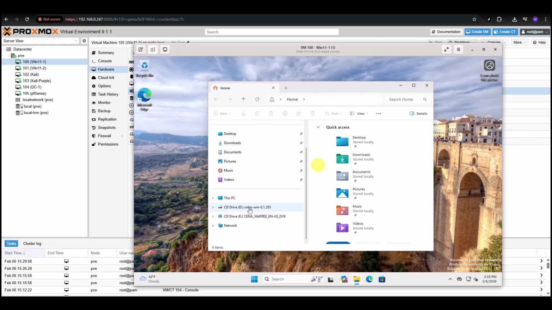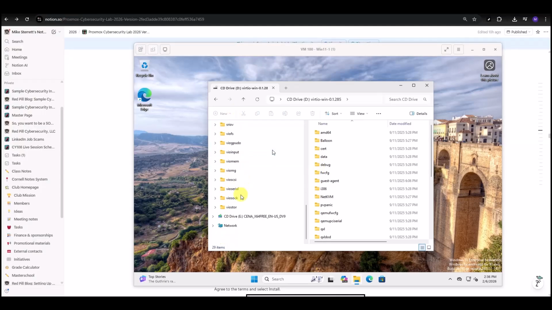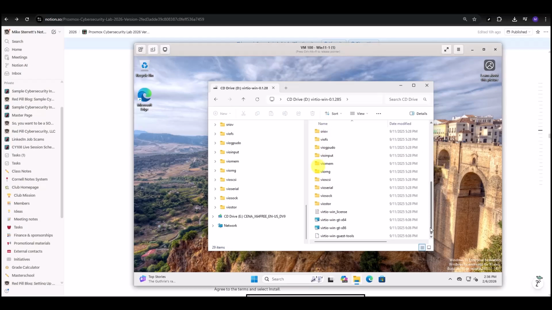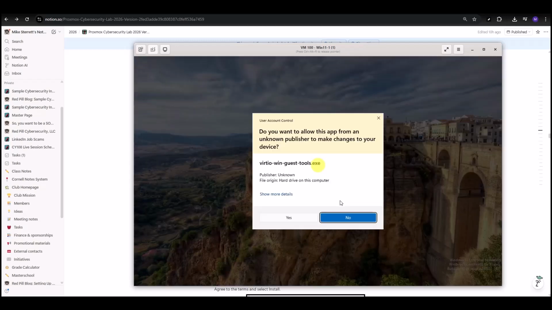But let's go to our, and I'll expand this out a little. We want to go to our VirtIO-Win CD. And once you've opened the CD, scroll down to the bottom. And what we're looking for is the VirtIO-Win Guest Tools. So go ahead and double click that. And this is installing those tools similar to the way we did it with VirtualBox.